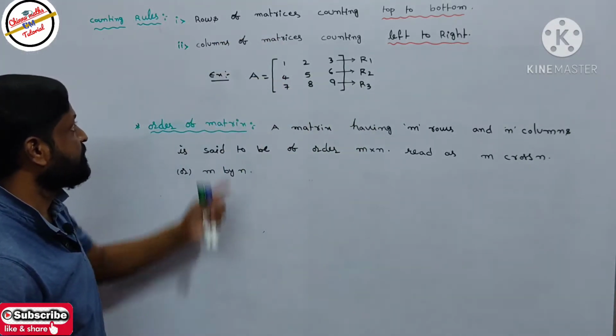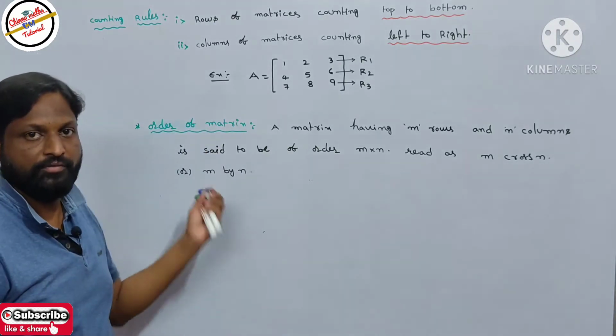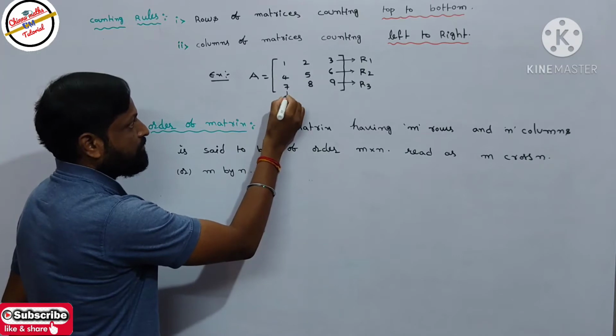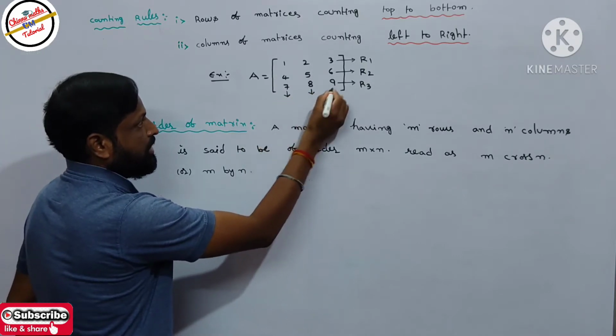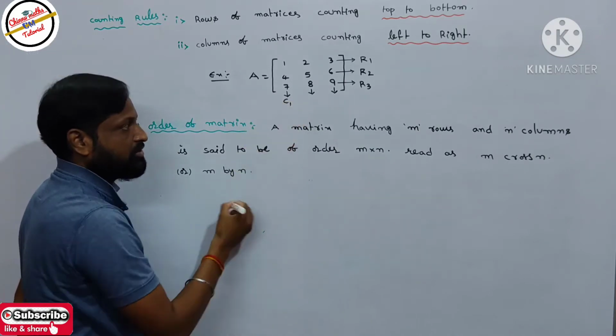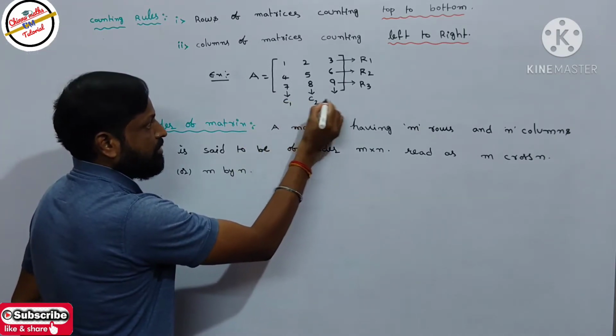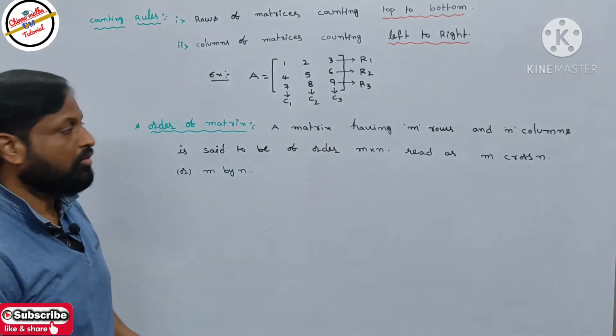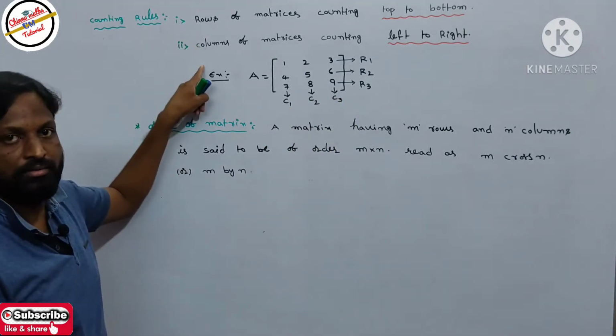Next, columns. How do we count the columns? Left to right. It is the first column, the second column, the third column. Columns are denoted by capital C. Then C1 is the first column, C2 the second column, and C3 the third column. So this is the counting rule for rows and columns.